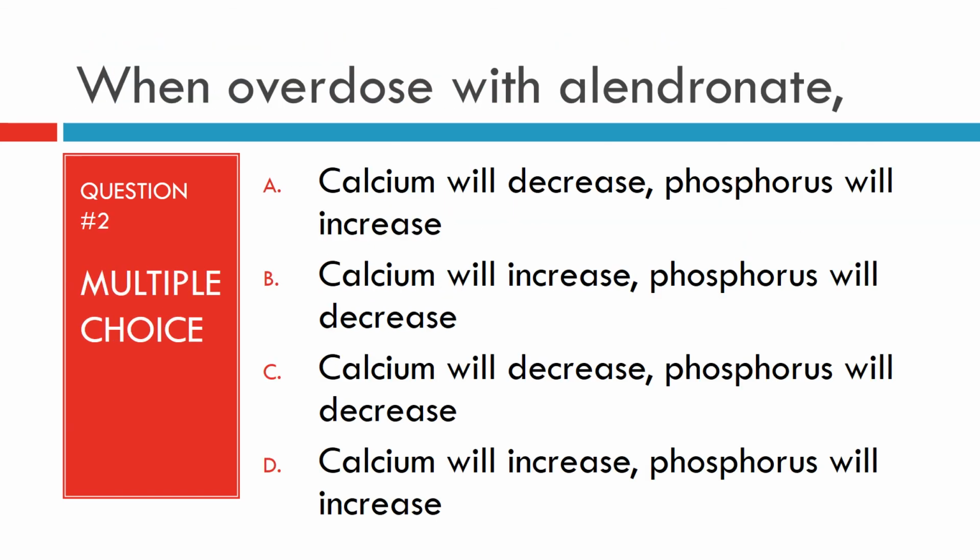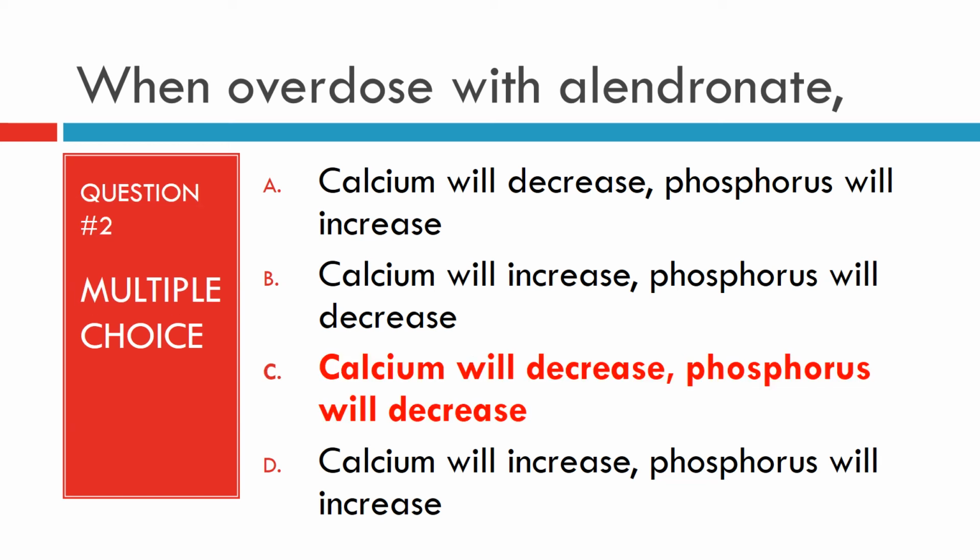Question number 2. When overdosed with alendronate: A, calcium will decrease, phosphorus will increase; B, calcium will increase or phosphorus will decrease; C, calcium will decrease, phosphorus will decrease; or D, calcium will increase, phosphorus will increase as well. You're right. It is letter C because in alendronate overdose, you will have hypocalcemia and hypophosphatemia as well as GI irritation.